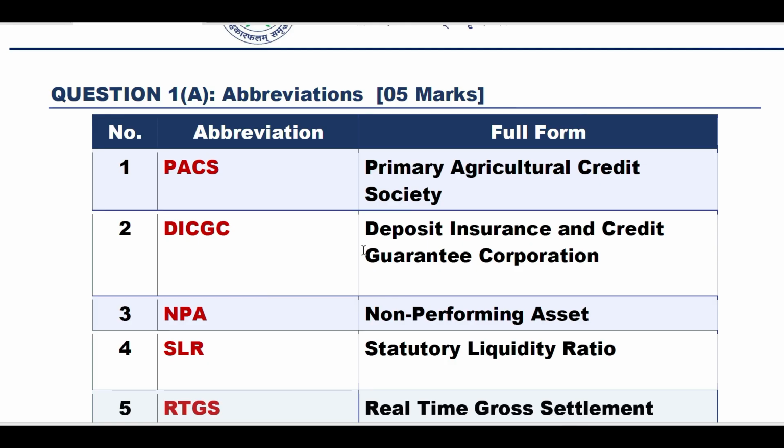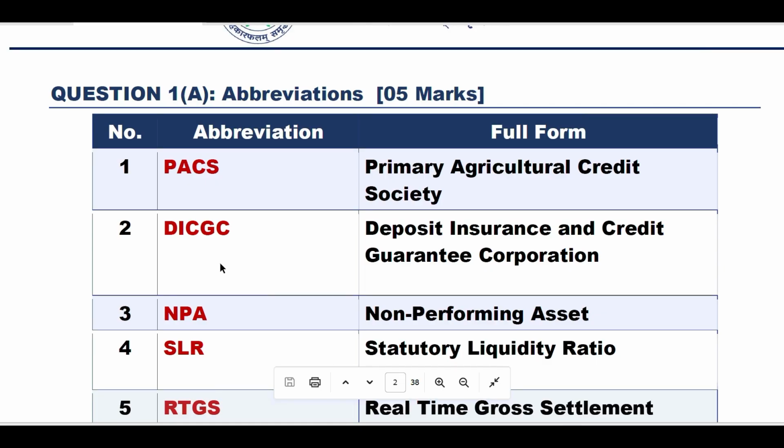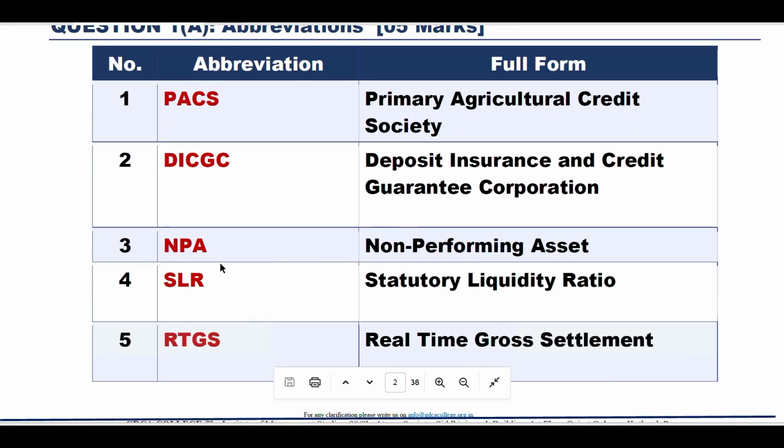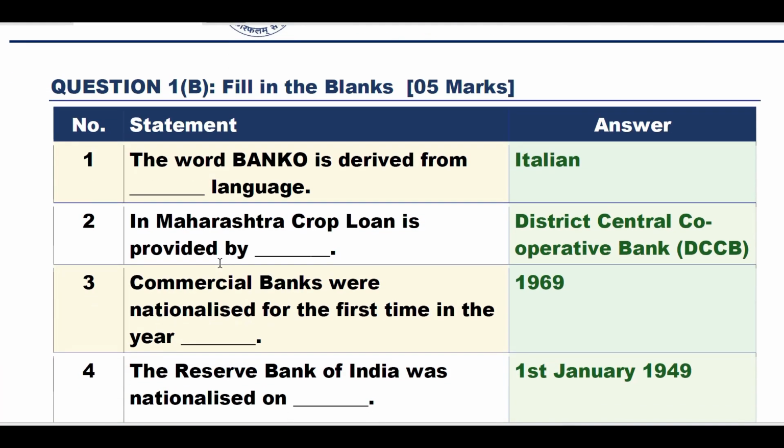Question number 1A, abbreviations, for 5 marks. There were short forms given and we have to write the full forms for them. Number 1, PACS, that is Primary Agricultural Credit Society. Number 2, DICGC, Deposit Insurance and Credit Guarantee Corporation. NPA, Non-Performing Assets. SLR, Statutory Liquidity Ratio. RTGS, that is Real-Time Gross Settlement.